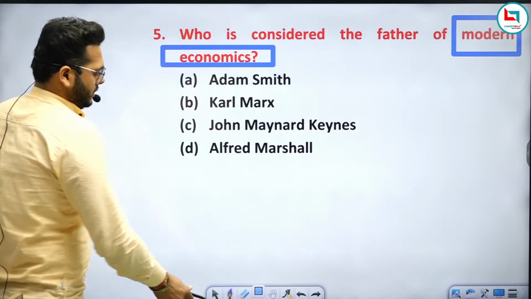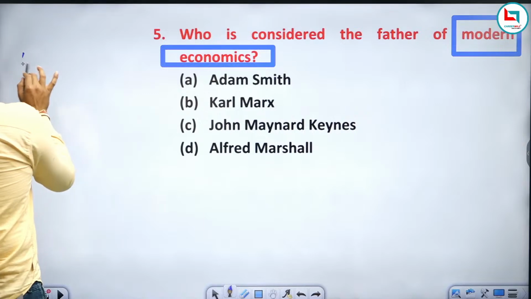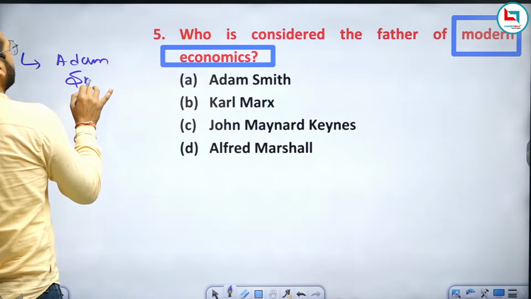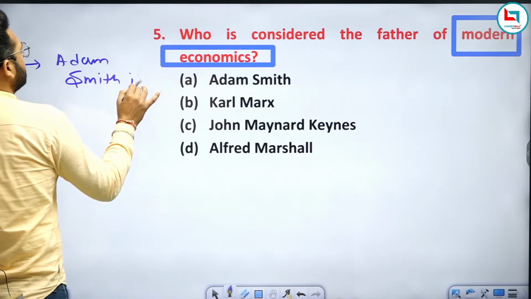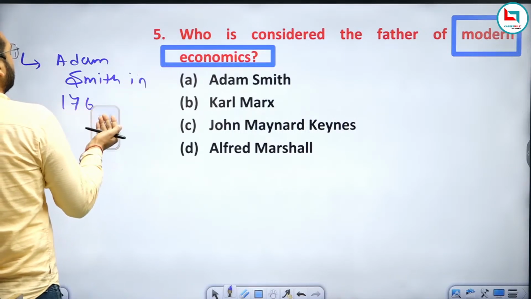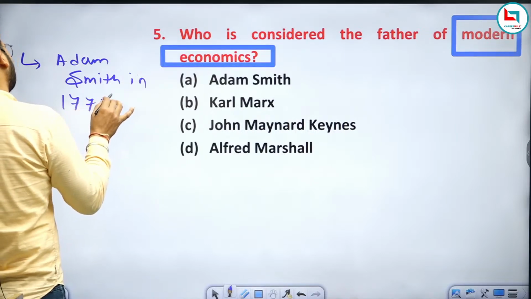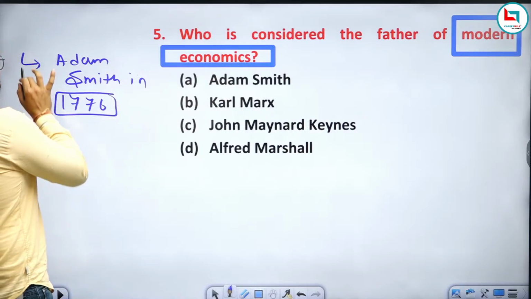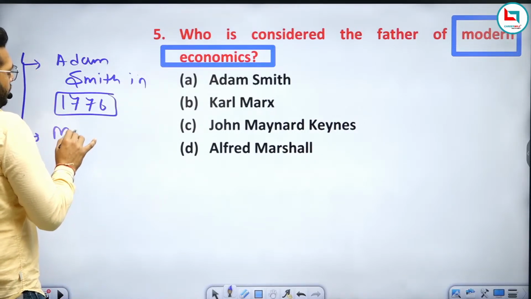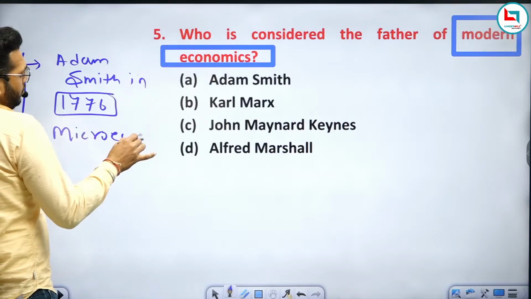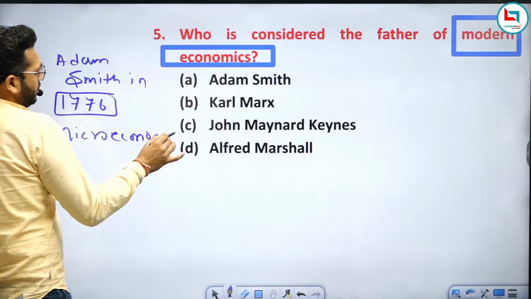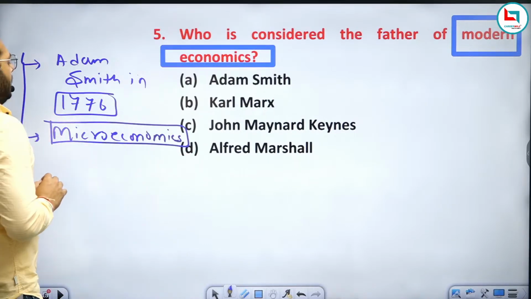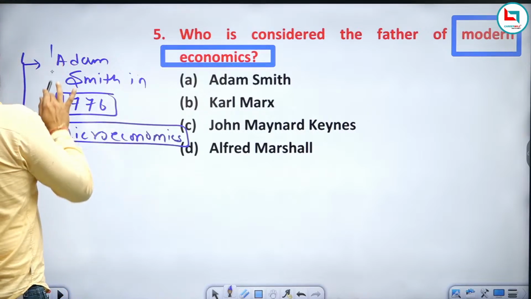So as you know, Adam Smith, in 1776, wrote a book, The Wealth of Nations, and he introduced microeconomics.